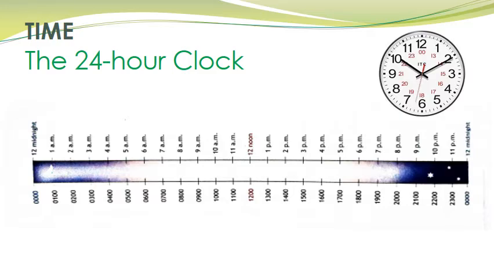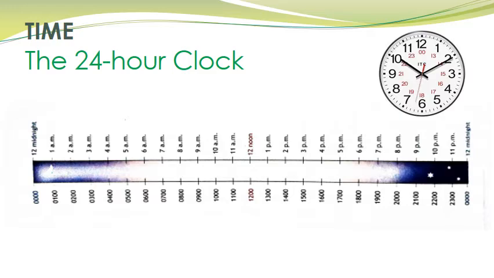In the same way, 11 a.m. is written as 1100 hours. Then comes 12 noon, right? 12 noon in the 12-hour clock is written as 1200 hour in the 24-hour clock. Means 12 hours past midnight.